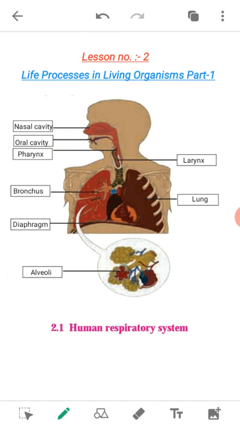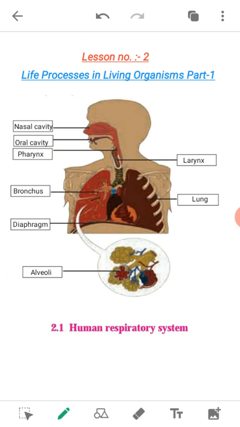It is a very complex process. Understood? Aerobic is the process in the presence of oxygen and anaerobic is in the absence of oxygen. In respiration at cellular level, foodstuffs are oxidized either with or without the help of oxygen.